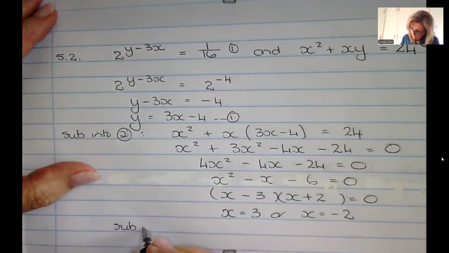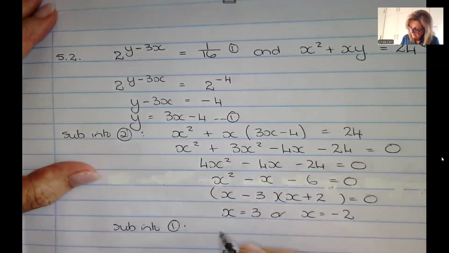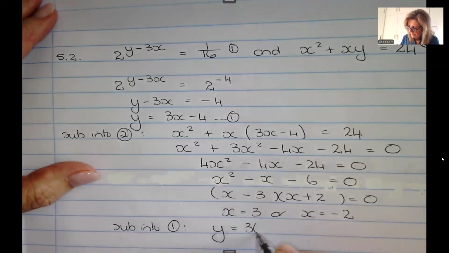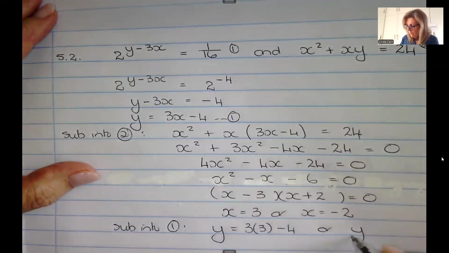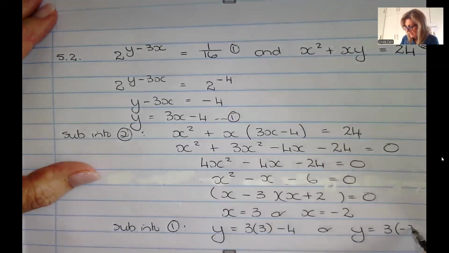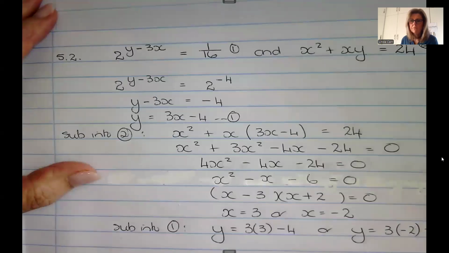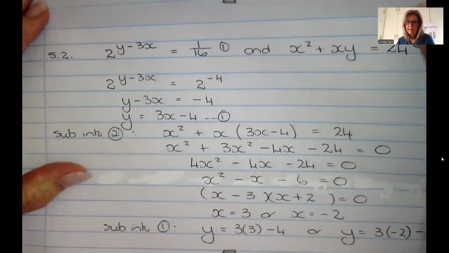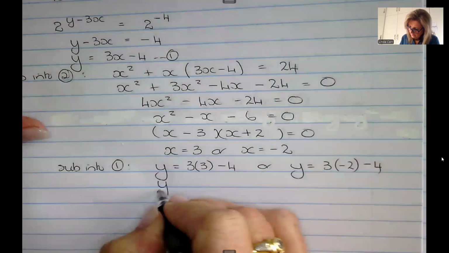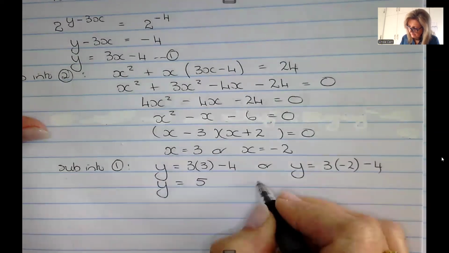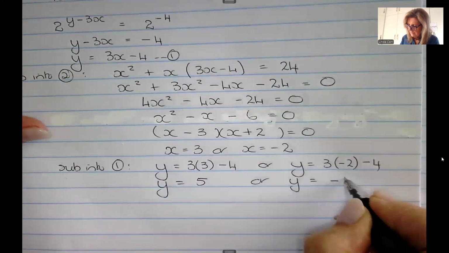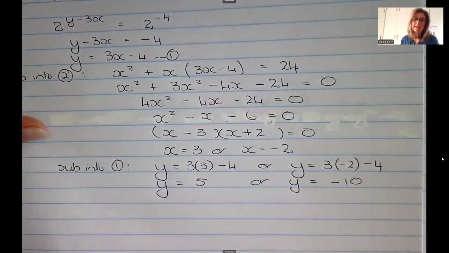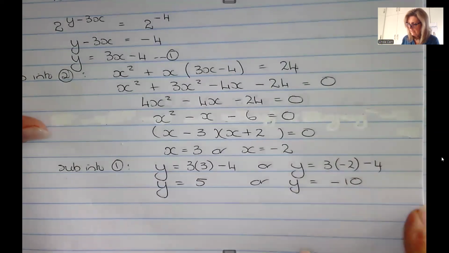Sub back into 1. y is 3 times x minus 4, and we have y is 5, or minus 6 minus 4 is minus 10. So we have solved beautifully for x and y.